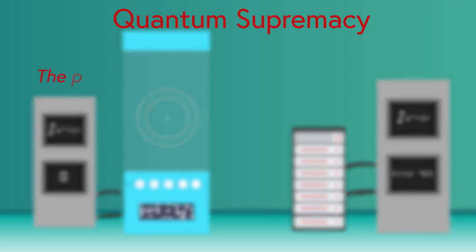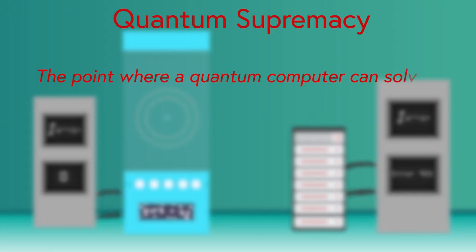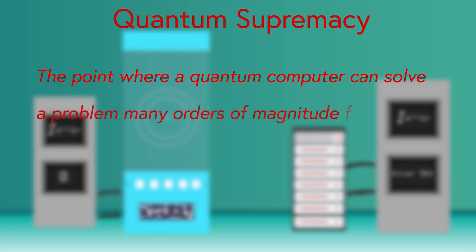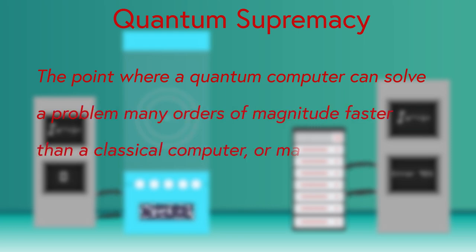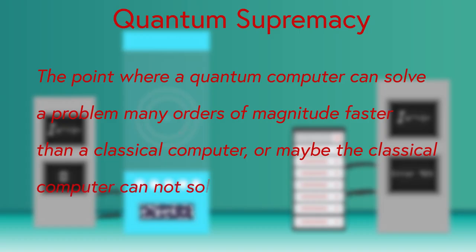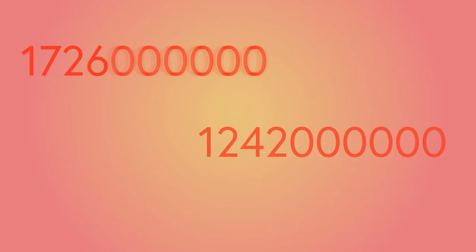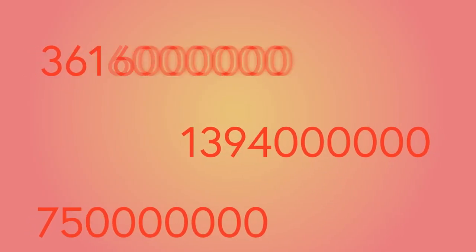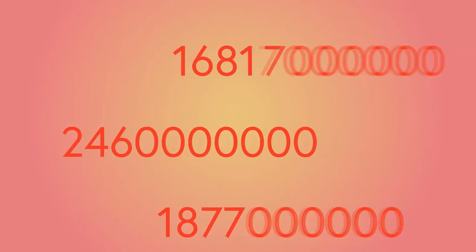Quantum supremacy is the point where a quantum computer can solve a problem many orders of magnitude faster than a classical computer, or maybe the classical computer cannot solve at all. For example, the vast majority of internet security is based on very large prime numbers, which we assume are hard to find. However, with the quantum computer, it will be exponentially easier to factor large numbers, and as a result, find those very large prime numbers, rendering most of modern cryptography obsolete.